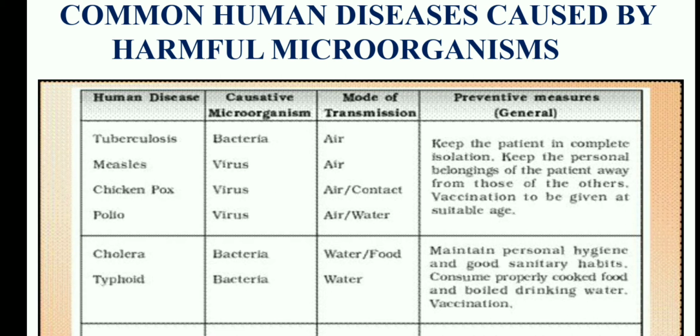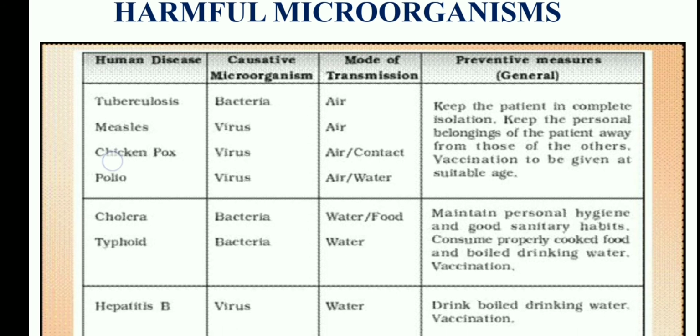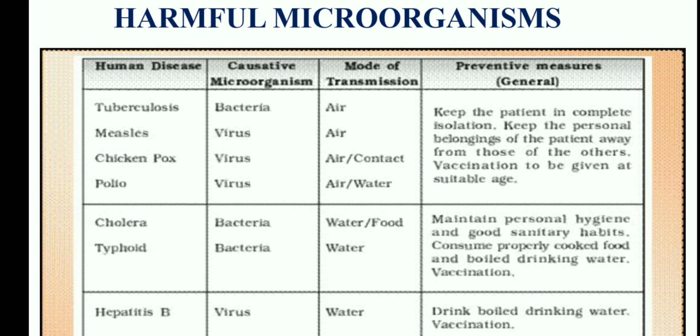What are the preventive measures? We should keep the patient in complete isolation, and keep the belongings of the patient away from those of others. Then vaccination should be given at a suitable age to prevent the diseases. Here we can see cholera and typhoid. These are caused by microorganisms, namely bacteria.